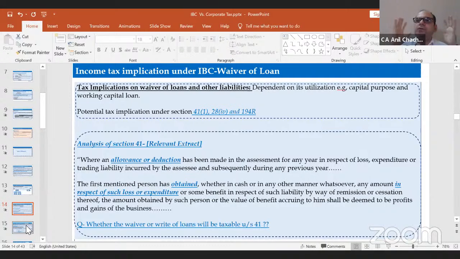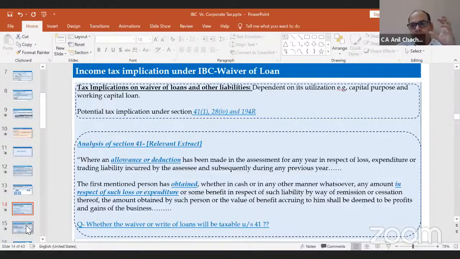Suppose 1,000 rupees is my debt in my books of account. 400 is the proposed plan, and 600 is going to be waived off by the banker, right? So how will this 600 come into play? It could be under section 41 or it could be section 28 clause 4, and 194R under the TDS part, which was introduced in the 2022 Act, right? So now the question is, at the time of the waiver of loan, whether section 41 will get attracted or not.